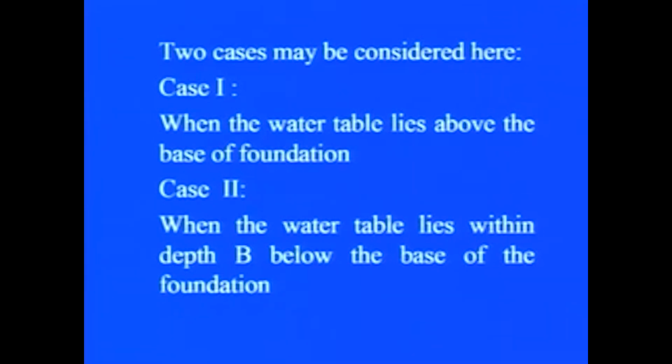In case 1, the water table lies above the base of the foundation, means it is between 0 at the ground surface and the depth of the foundation, and in case 2, the water table lies within the depth B below the base of the foundation. These two cases can be considered and solved by using two different methods.